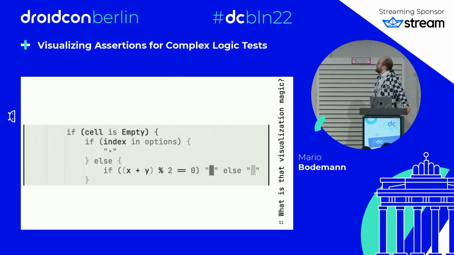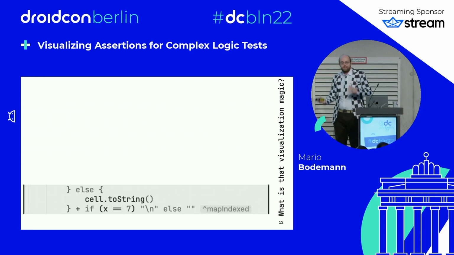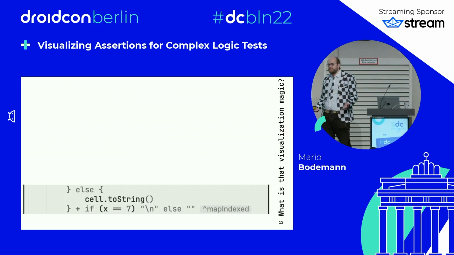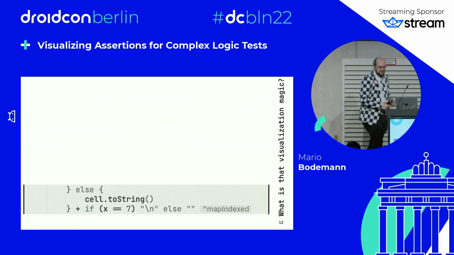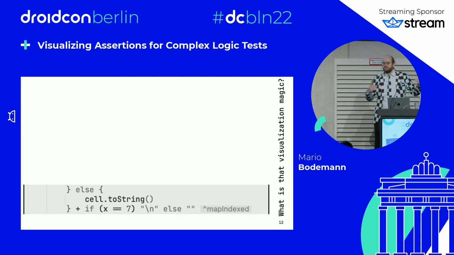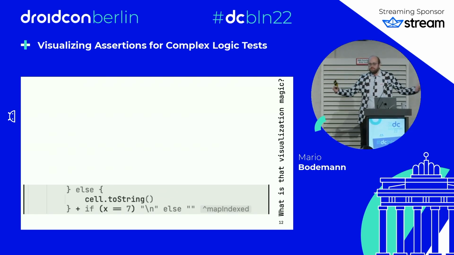And the last piece, in order to make this all right: if this is a cell that contains a piece, we just render the piece into a string, have one character there, and then can follow up. The last line here is just making sure that a new line also happens. Without this, you would just have one long string and wouldn't be seeing when the new row starts in the chessboard.